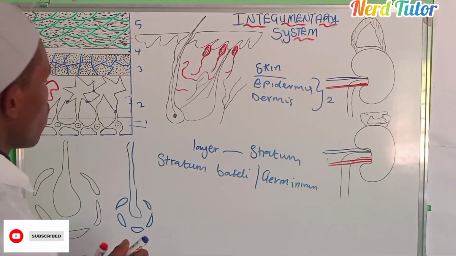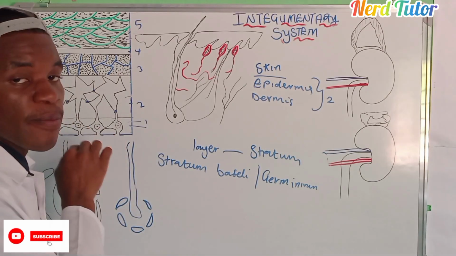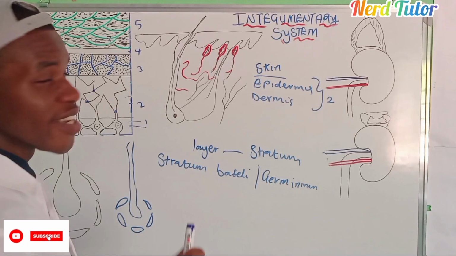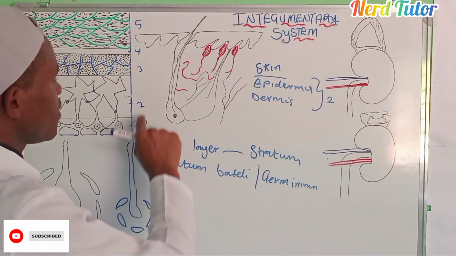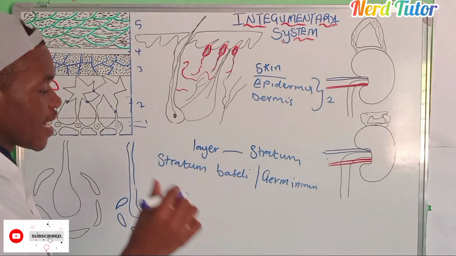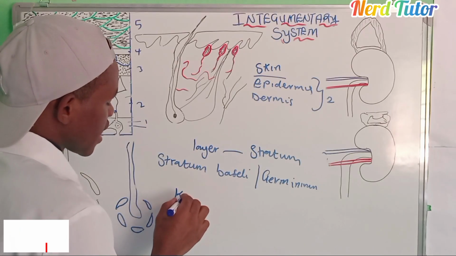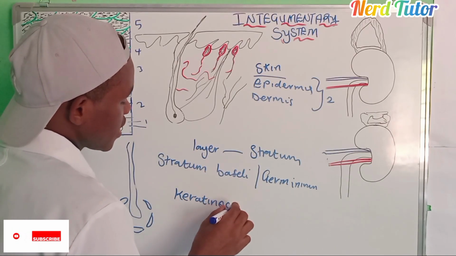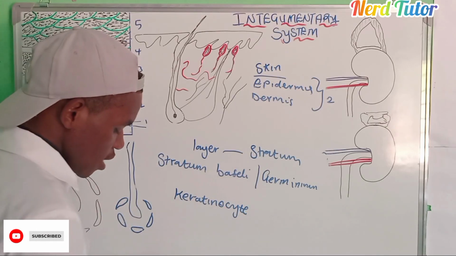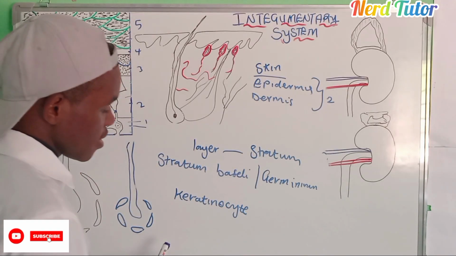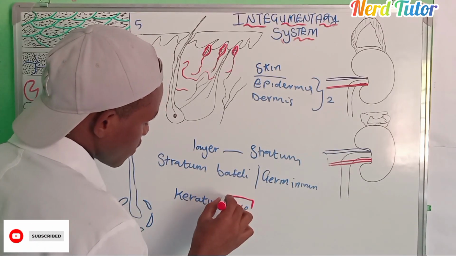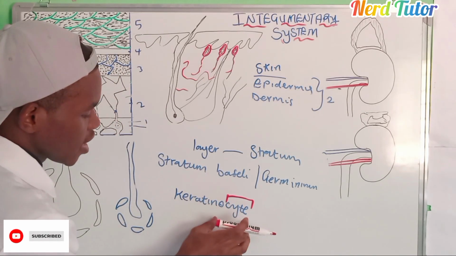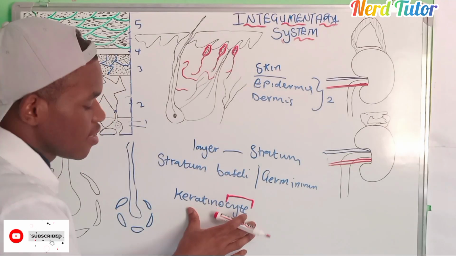Now what are those cells? We've got a lot of them. But the very important cell, the common cell that you are going to find in all these layers, is the keratinocyte. In anatomy, if you see cyte, this word means a cell. Keratin is a protein-like structure which is produced by the keratinocyte, the cell.